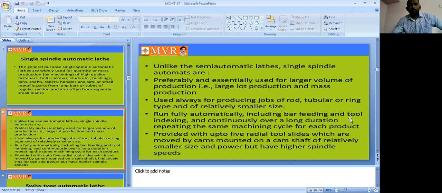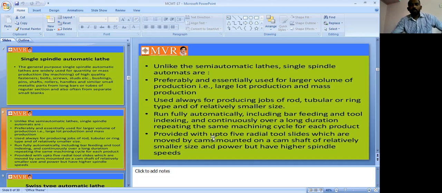So including bar feeding and tool indexing, continuously over a long duration, repeating the same machining cycle for each product. So it is one of the fully automatic lathes. In these fully automatic lathes, the total operation is automatic and repeating. With the repeating operation we can produce the same output, the same workpiece, and machine it again and again. So that is one of the repeating process works.